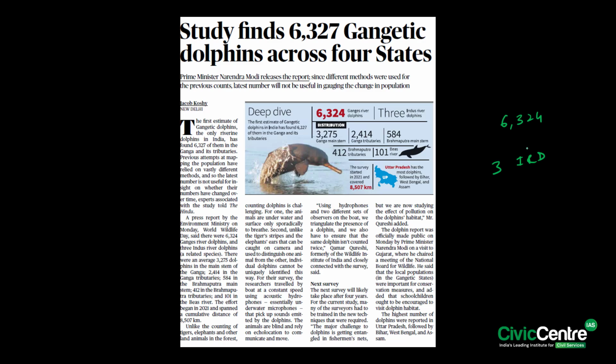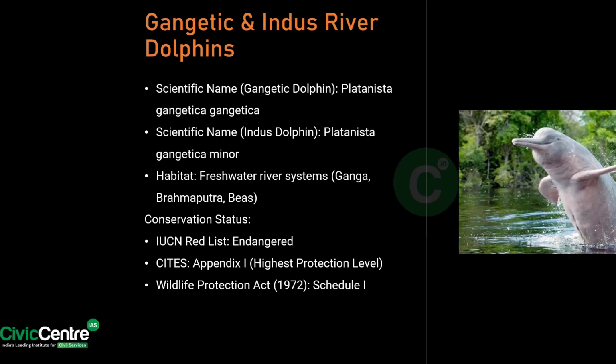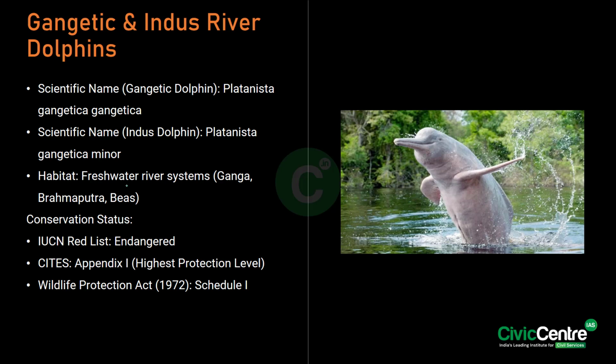Now, in this context, we shall talk about the Gangetic and Indus River dolphins, and then we'll talk about the findings of the report and briefly about the Project Dolphin. Okay, so where do we find these dolphins? See, they are primarily found in the freshwater river systems like the Ganga, Brahmaputra and Beas. Talking about their conservation status, they are listed as endangered under the IUCN Red List. They are listed in Appendix 1, which means it is provided the highest protection level under CITES, and then it is listed under Schedule 1 of the Wildlife Protection Act of 1972.